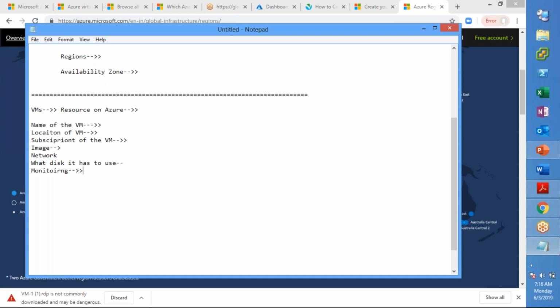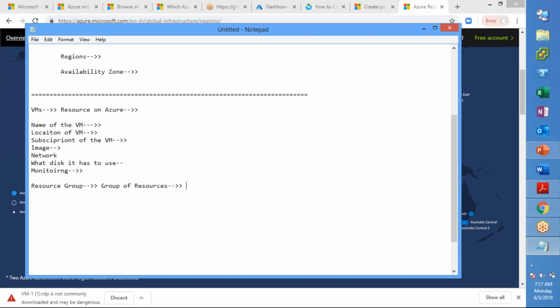Now, as I said, a virtual machine is a resource, and before you create a virtual machine, this resource should fall into something called a resource group. Before you create any resource in Azure, you have to first create a resource group. A resource group is nothing but a group of resources.